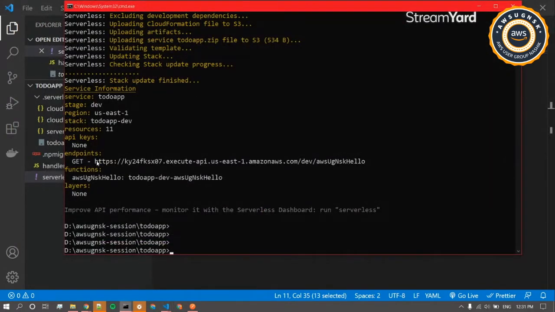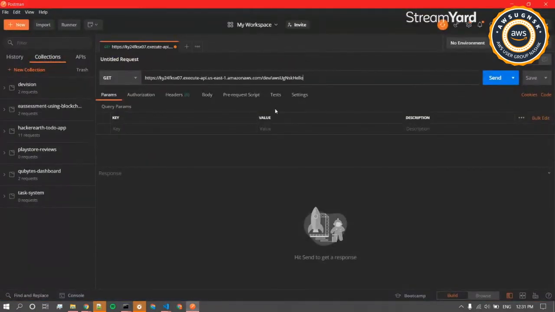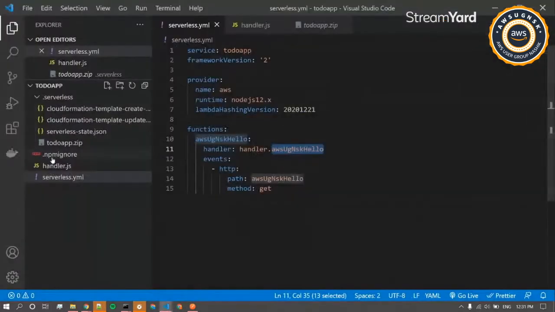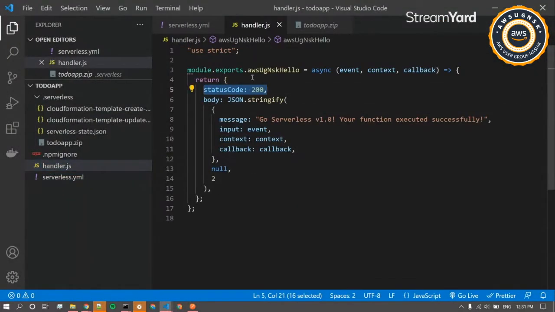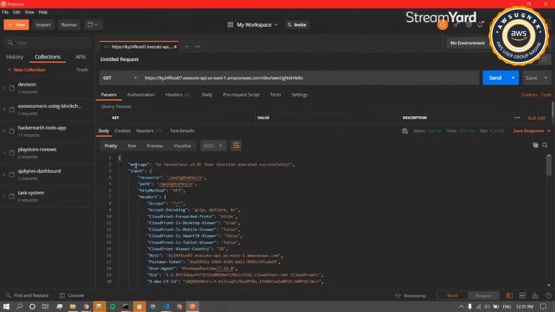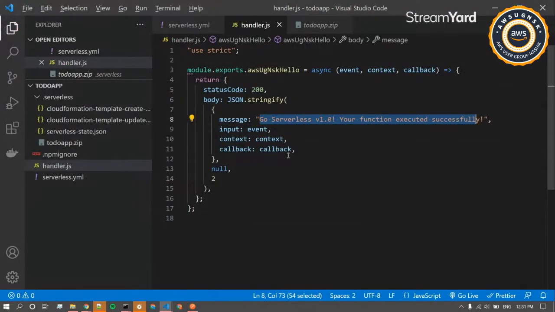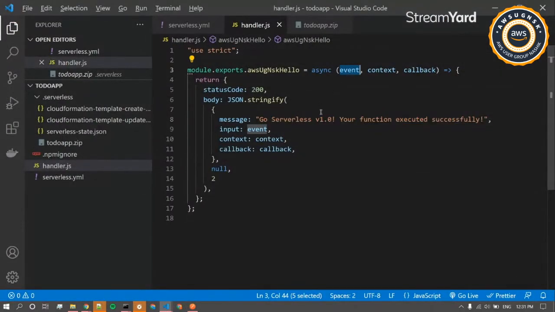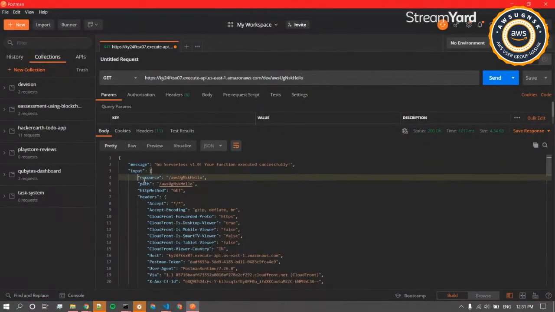So if you're able to see the deployment is successful, I'll quickly copy this endpoint, go to the Postman tool, paste it, and click send. As you can see, we have the status response as 200, as we have already defined it in our Lambda method, and under that we have the body. Under the body we have message, and then we have the input. As I already mentioned, this input is the event that gets prepared from the API gateway and passed on to the Lambda method.